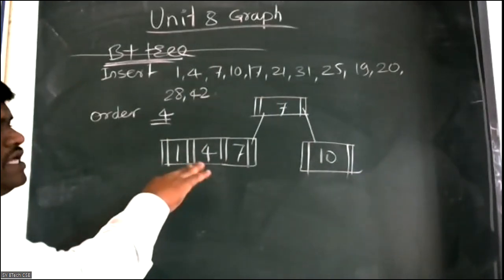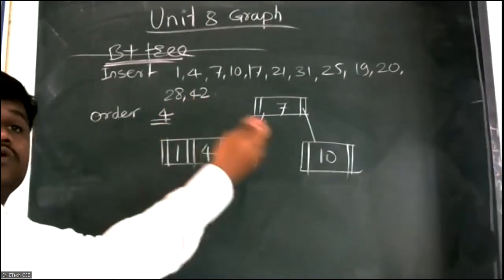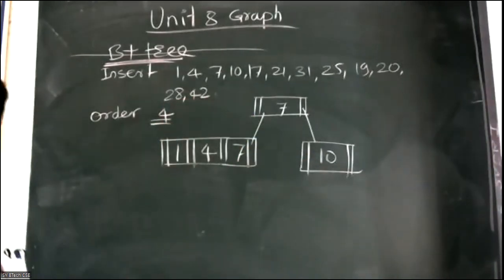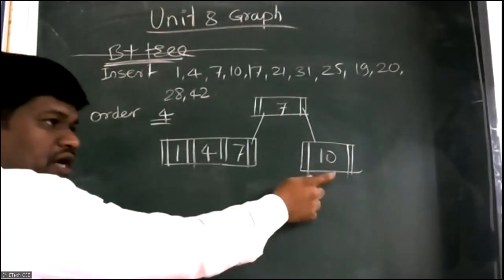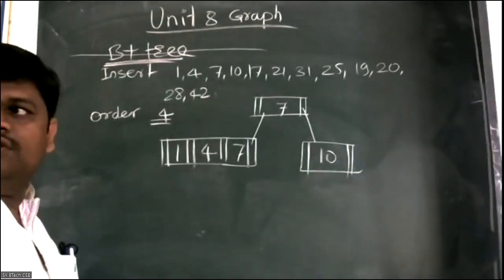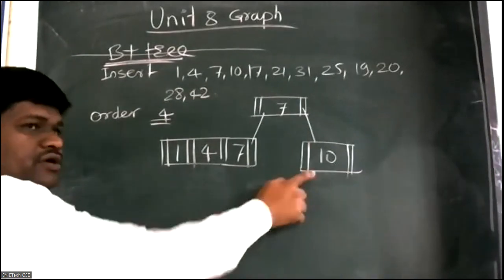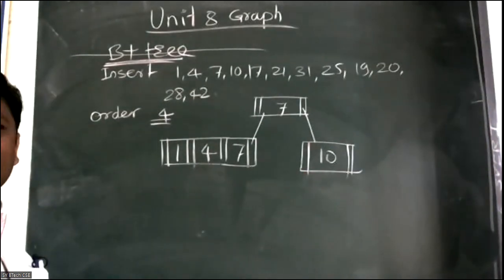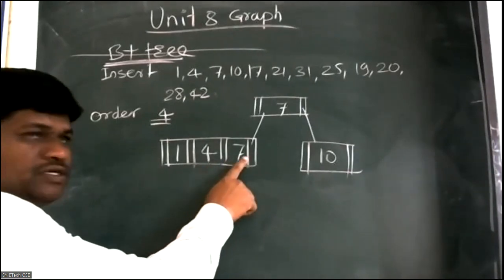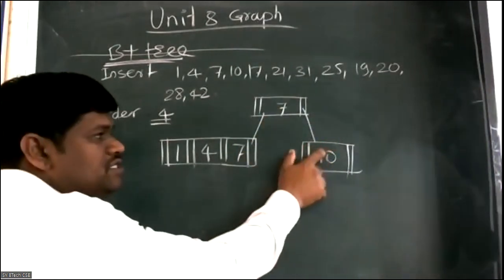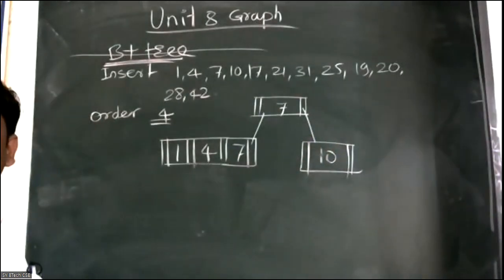Now you can maintain the same value at right subtree also. But when you are maintaining in right subtree, or in the right child node, where to write? Now here I am writing 7 after 4, but the same value if you want to maintain at this side, where you need to write? Before 10. Before 10 or after 10?